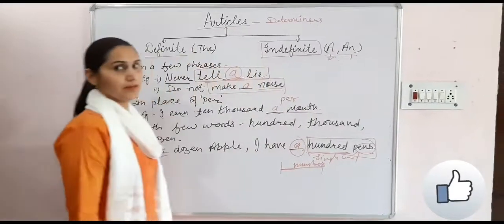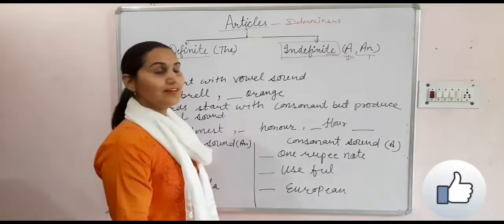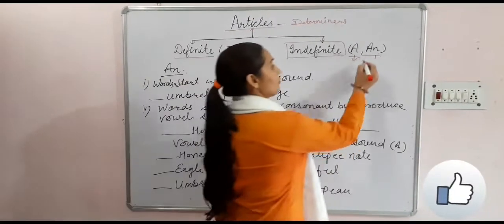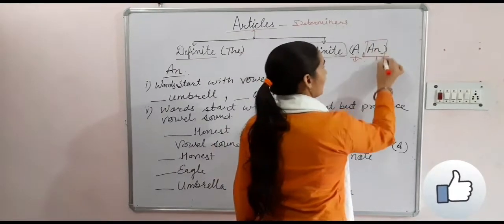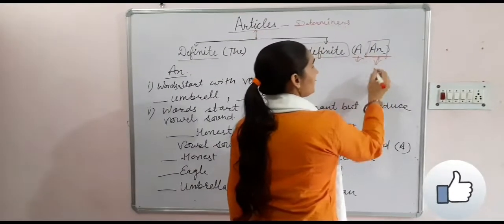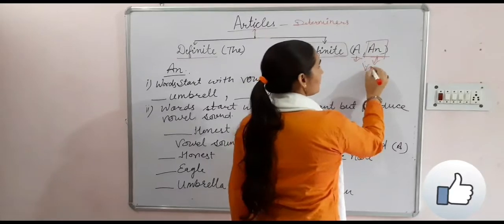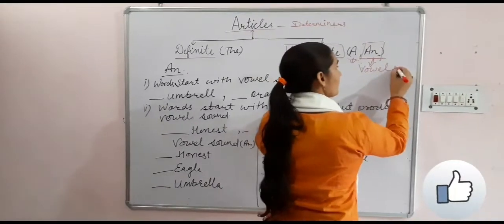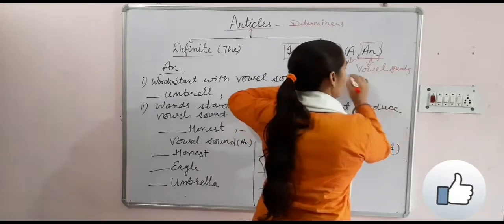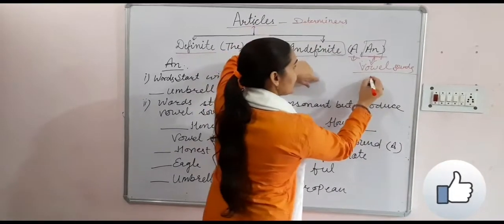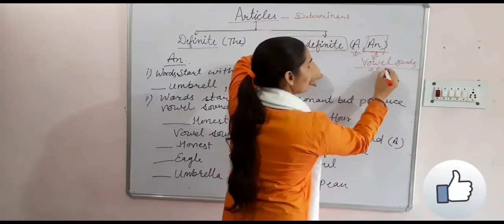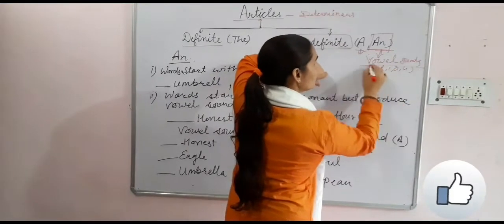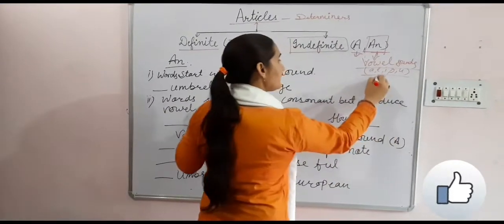Now we will do uses of an. An comes with vowel sounds, and vowels are A, E, I, O, U. These are our vowels. And what are the sounds?